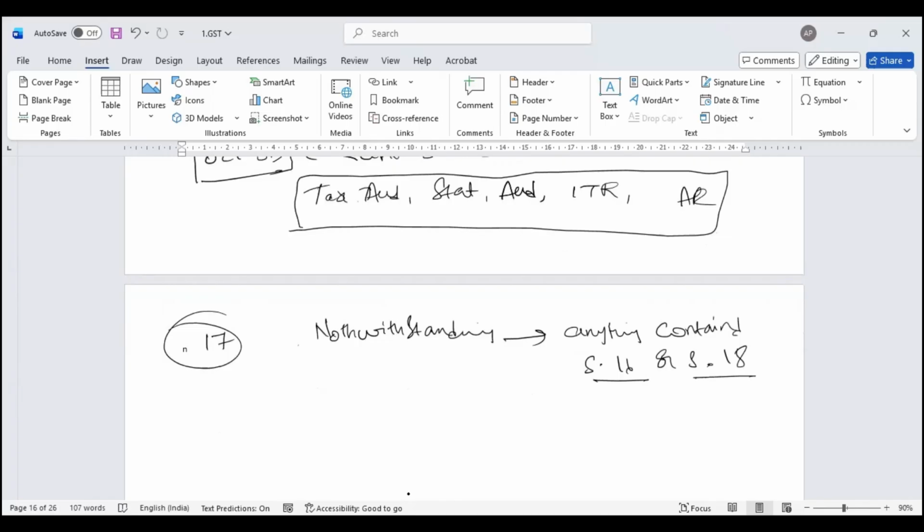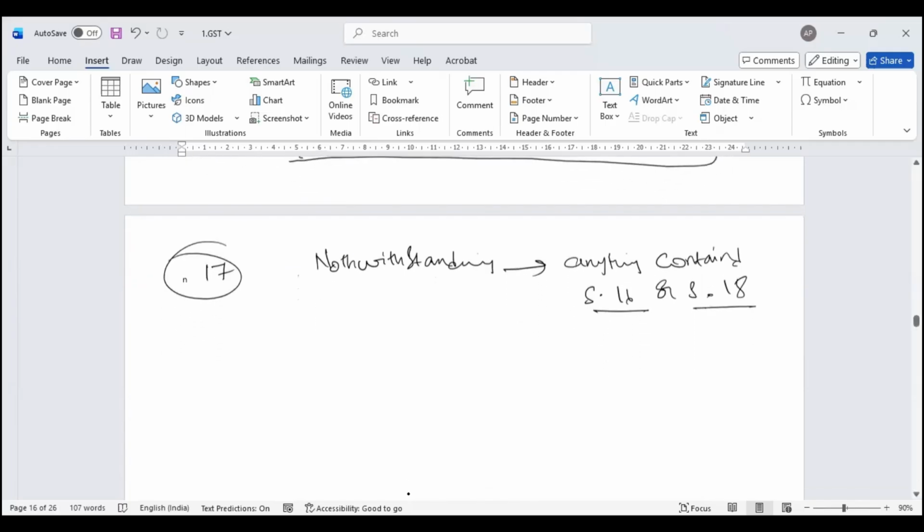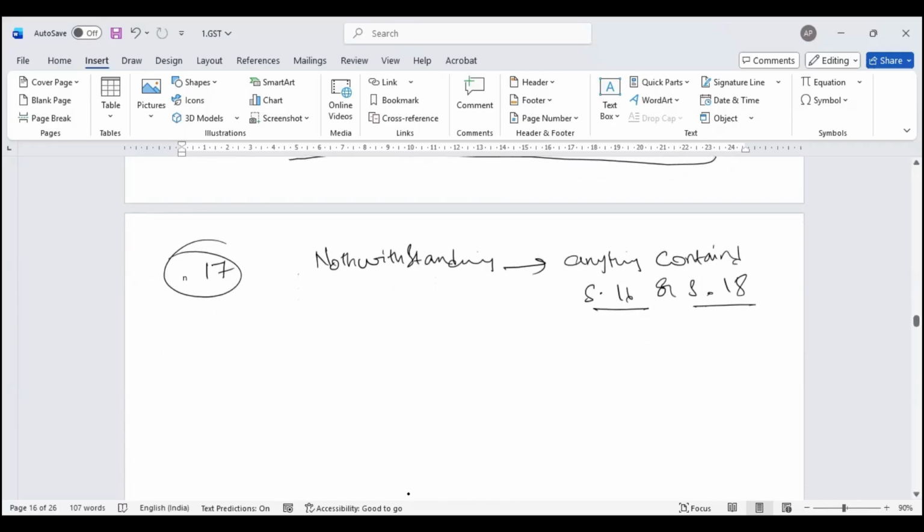Section 18 covers cases like: I'm a non-registered person getting registered for the first time, closing stock input tax credit; or I'm under the composition scheme and getting converted to the regular scheme; or I have goods which were exempted and are now taxable. For all these conditions, notwithstanding anything contained in either section 16 or section 18, section 17 has supremacy. They say that you cannot take input tax credit. When? We will understand that.